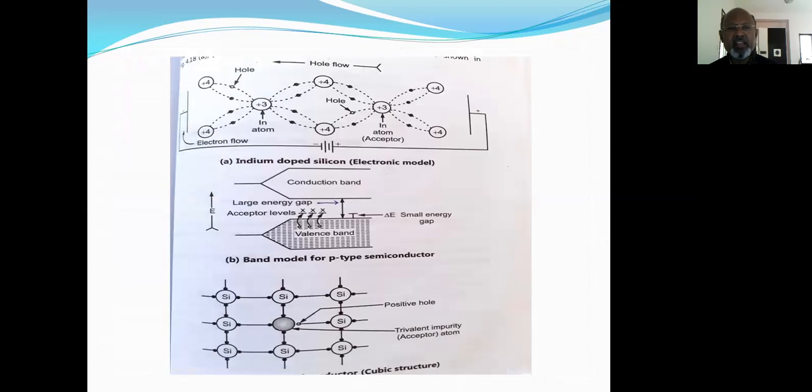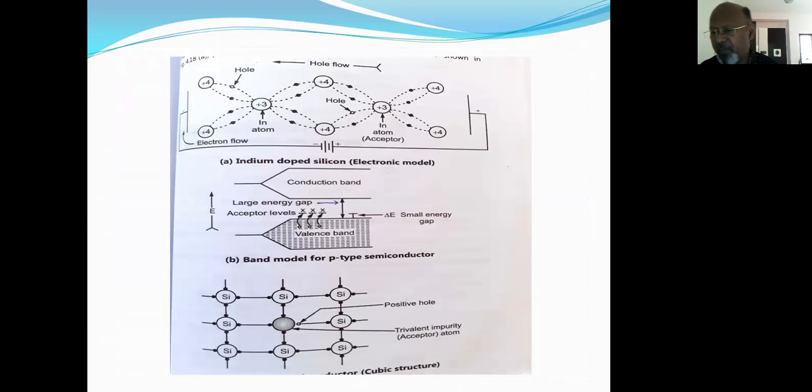The second is known as the p-type semiconductor. Here in this diagram, I have shown again the crystal, either silicon or germanium. In this case, a trivalent impurity is added to the pure crystal.